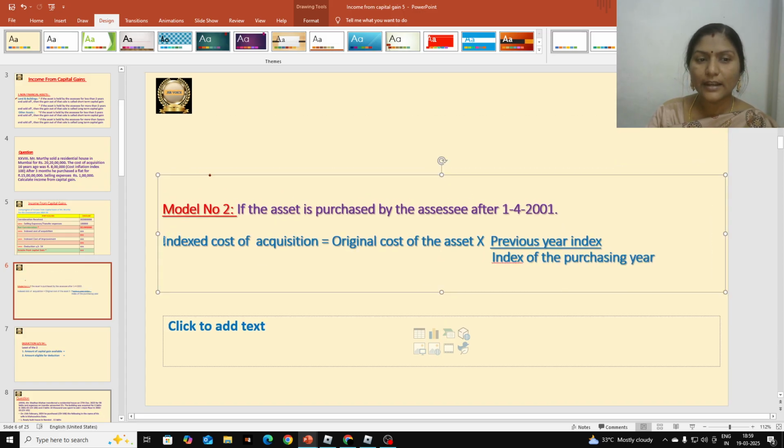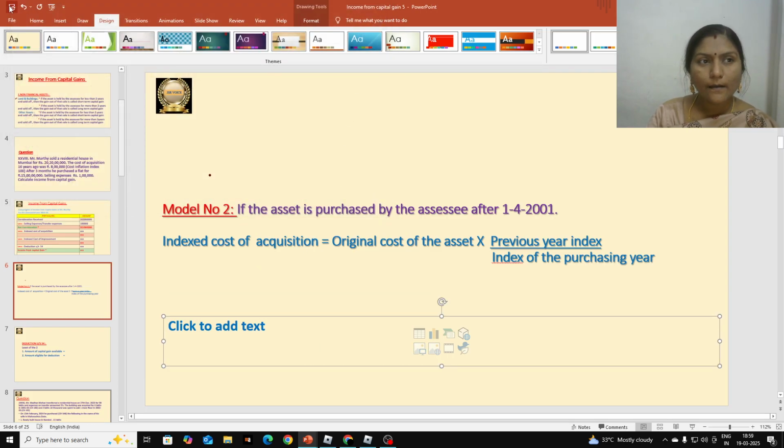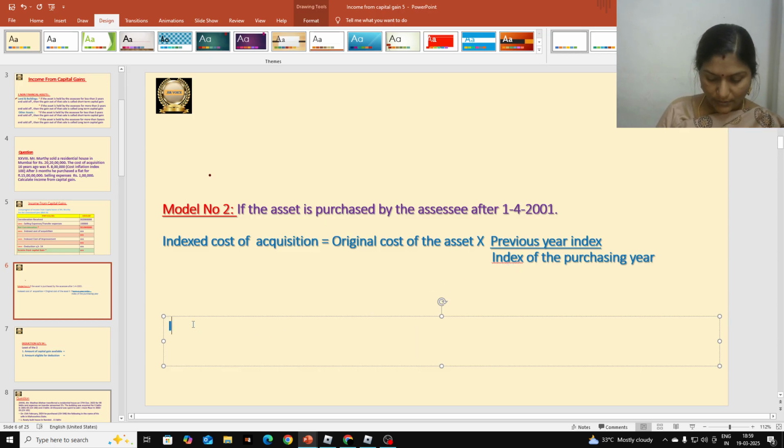Okay, what is that? Indexed cost of acquisition is equal to original cost of the asset into previous year index divided by index of the purchasing year. Let us substitute the values here.